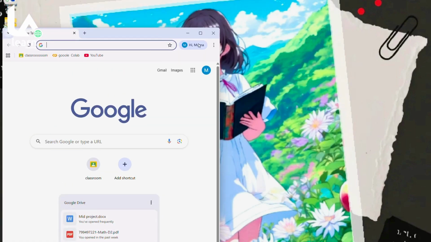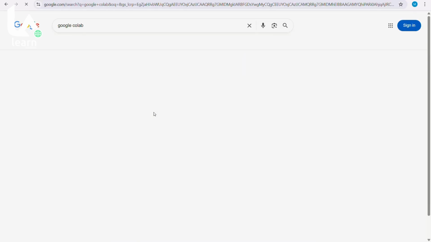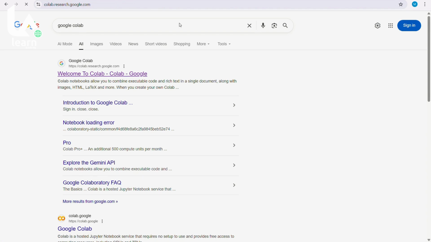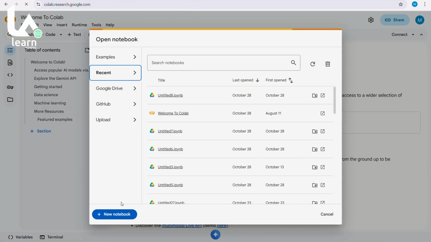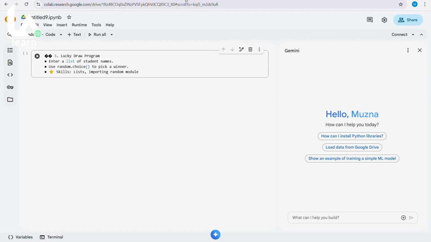So today we are going to make a project on Google Colab. We can do Python in it. So let's open it and do it. We will select new notebook. Okay, so this is my project.